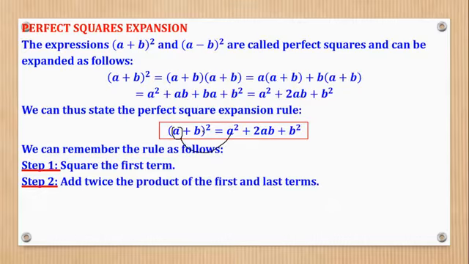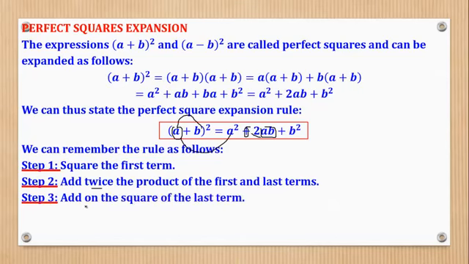The product of first and last is a times b, which is this. But they said twice. That is why you're adding this 2. And they said add. That's why it is this. Then step 3, add on the square of the last term. So those are the three rules which can help you to expand.